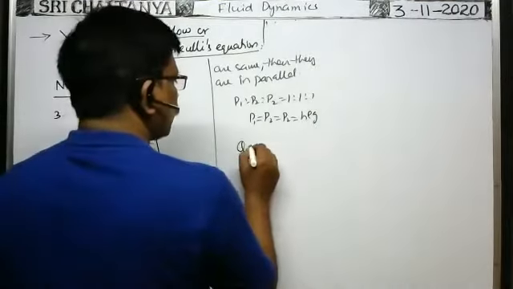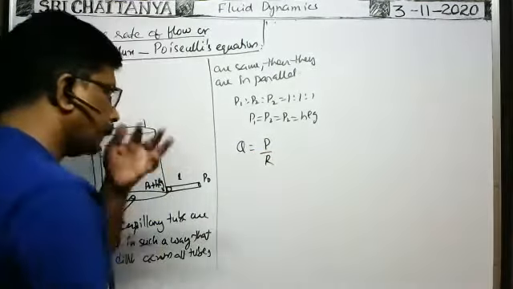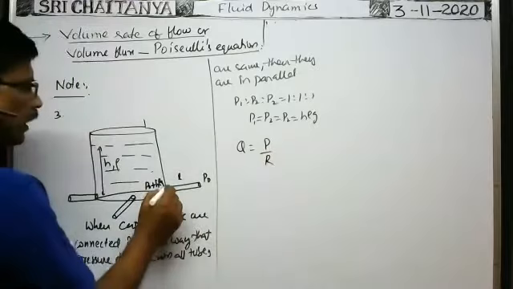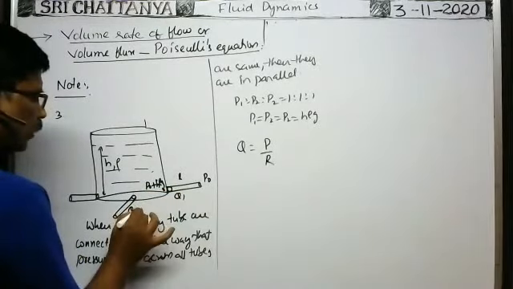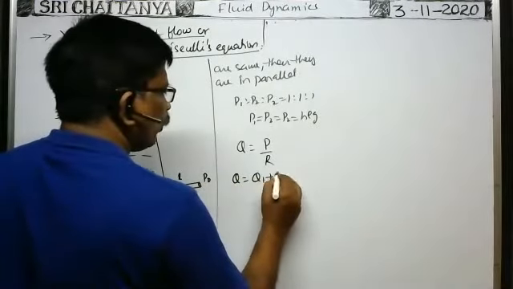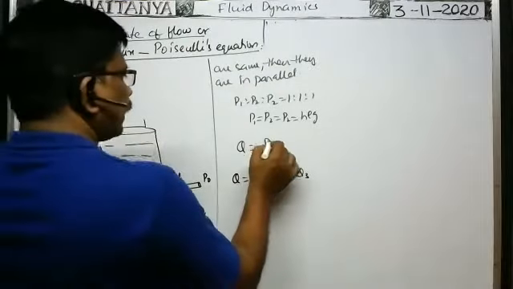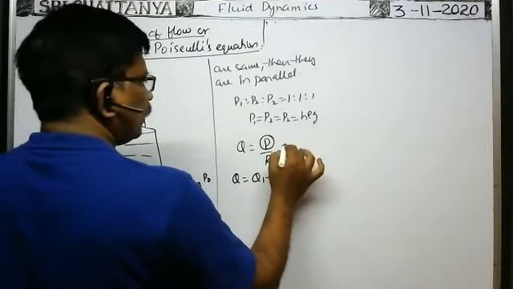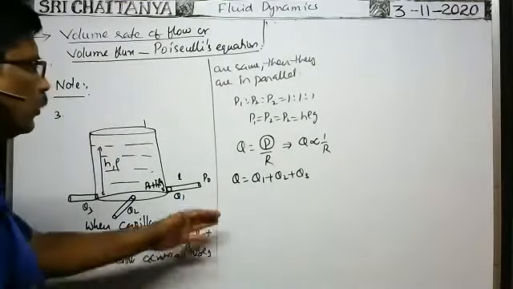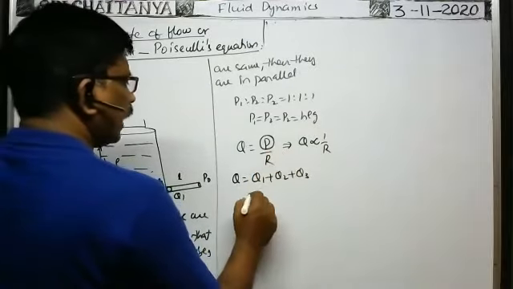So for the volume rate of flow, Q is equal to P by R. Already we know the formula. Here the volume rate of flow is not constant. Here the volume rate of flow in one capillary tube is Q1, in another Q2, and here it is Q3. Therefore, the total volume rate of flow Q is equal to Q1 plus Q2 plus Q3. But here the pressure difference is constant across all of them. That implies the volume rate of flow is inversely proportional to the fluid resistance. Now you apply here. Here Q1 means we can write P by R1.